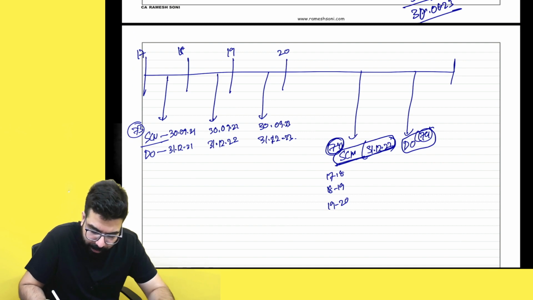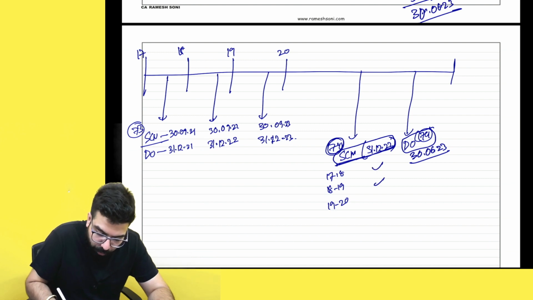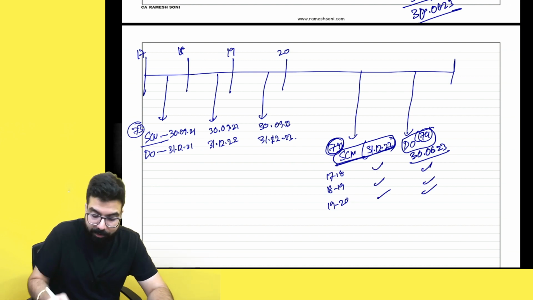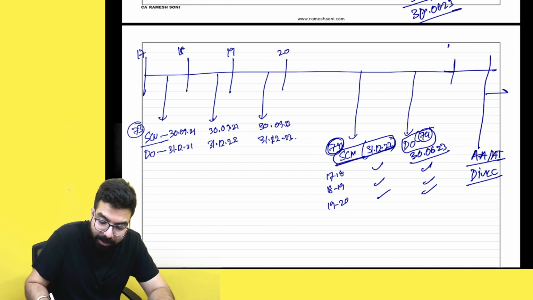30th June 2023. Okay sir, no problem. For all the 3 years, show cause notice was given and then demand order was passed. Now you went to the appellate authority, appellate tribunal or court, and they gave direction to the officer, please do the proceeding under section 73. Now my question is, from here within 2 years the officer will pass a demand order under section 73.